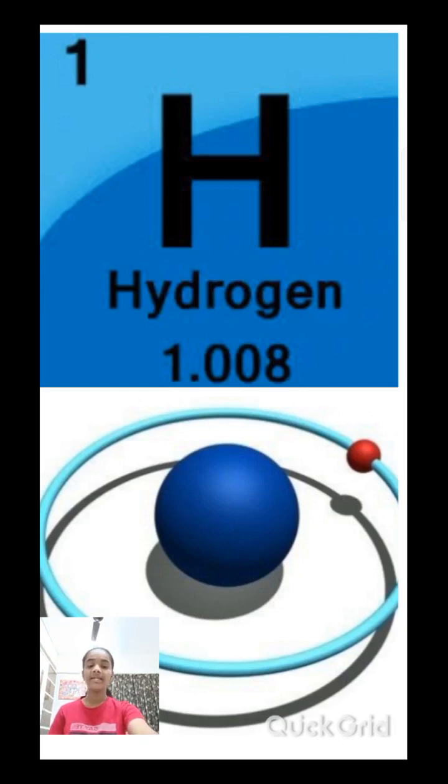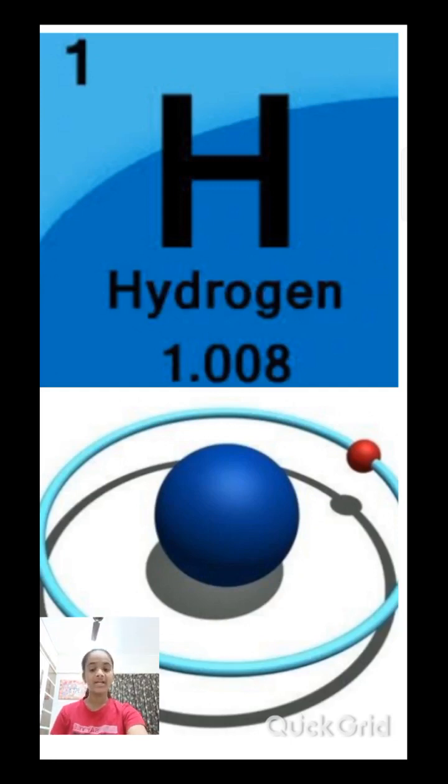Now let's see the discovery of hydrogen. In the 16th century, Paracelsus found that an inflammable gas, which was then called inflammable air or phlogiston, was produced when a metal was dissolved in acid. And in 1776, Henry Cavendish, an English scientist, prepared hydrogen gas by the action of acids on various metals. Hence, the credit for the discovery of hydrogen goes to him. He also recognized it as an element.